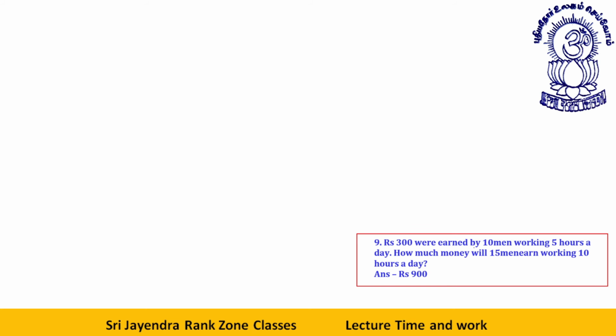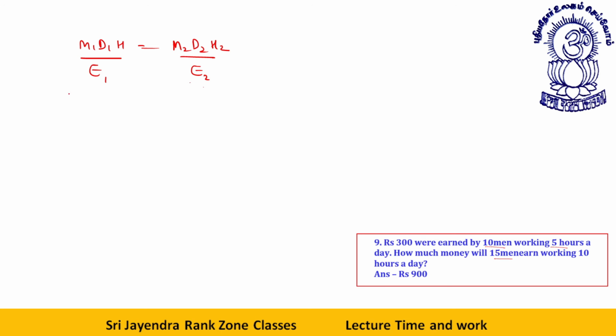Rupees 900 were earned by 10 men working 5 hours a day. How much money will 15 men earn working 10 hours a day? See, students, it is like the formula which I told you, M1 D1 H1 is equal to M2 D2 H2. This can also be divided by the work or the earnings. E is for the earnings, revenue or salary. So M1 D1 H1 by E1 is equal to M2 D2 H2 by E2.